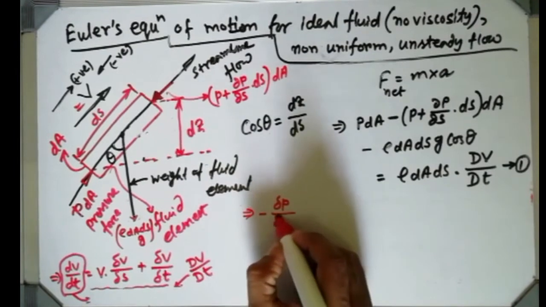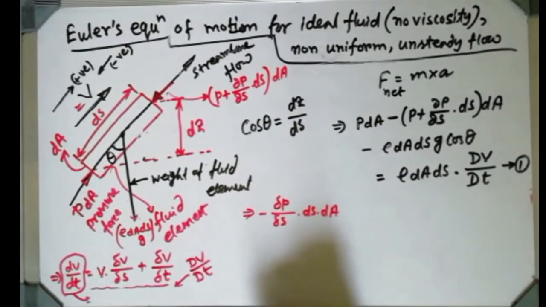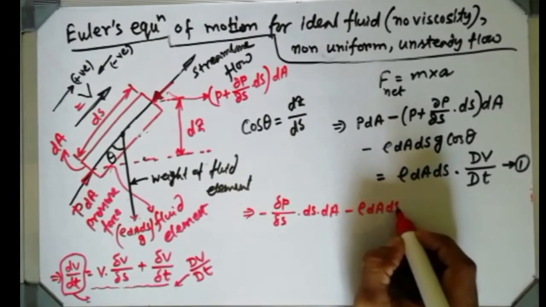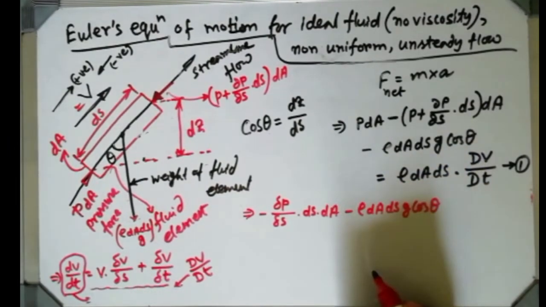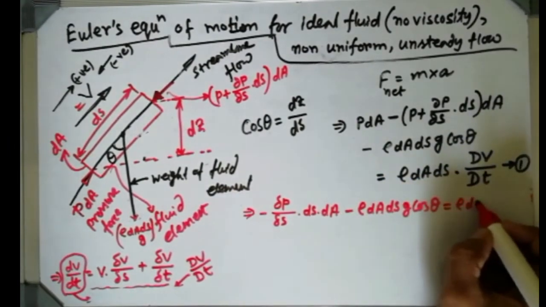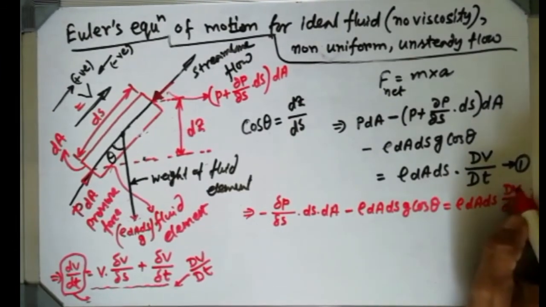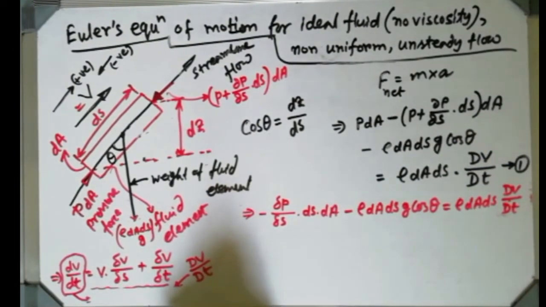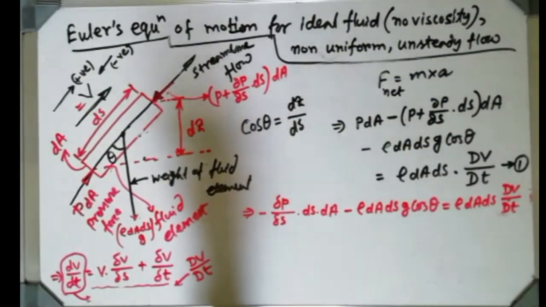Del P del S into ds into dA, this part will be there, minus rho dA ds g cos theta, and in the right side part rho dA ds dv dt. That is how the equation looks now. Understood? I have done nothing special over here, just PdA is cancelled with each other.